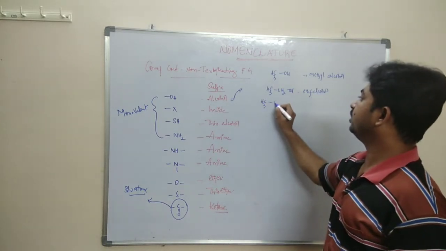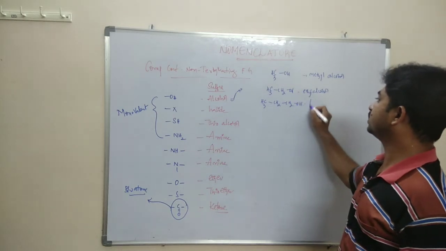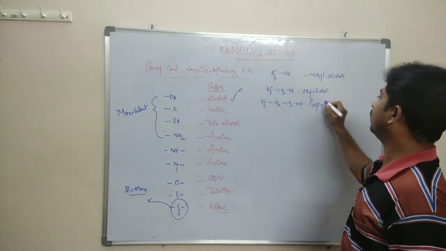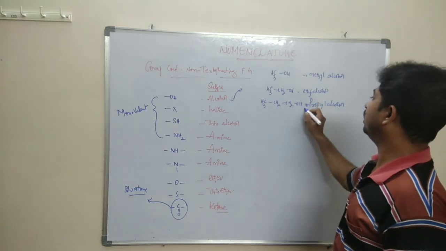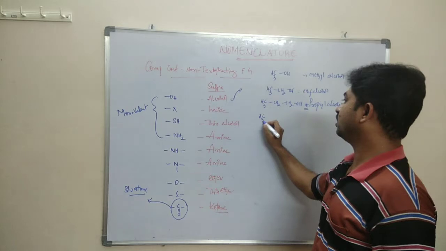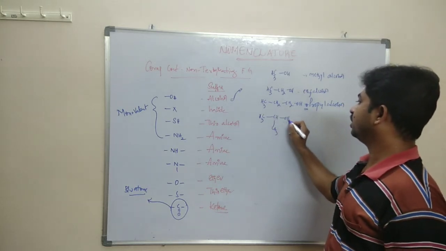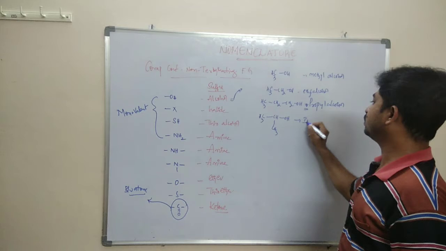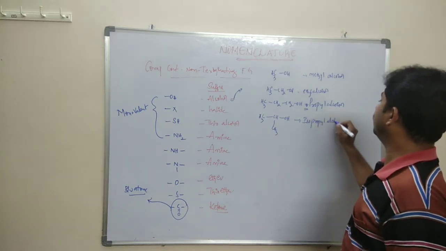CH3CH2CH2OH. This is known as propyl alcohol. So N-propyl alcohol. N is nothing but normal. So next, CH3CH(OH)CH3. This is the structure of isopropyl alcohol.